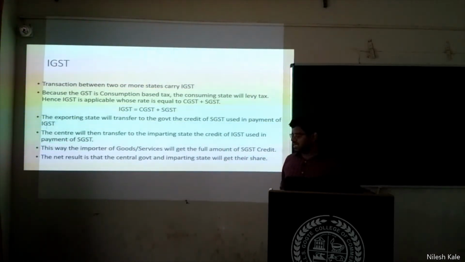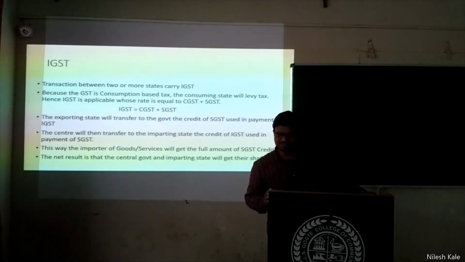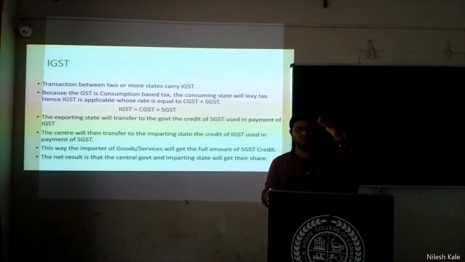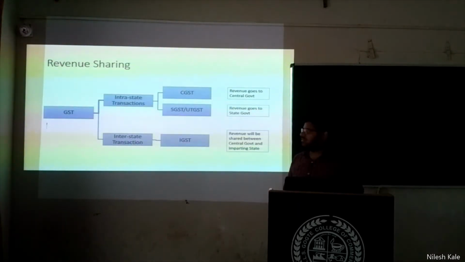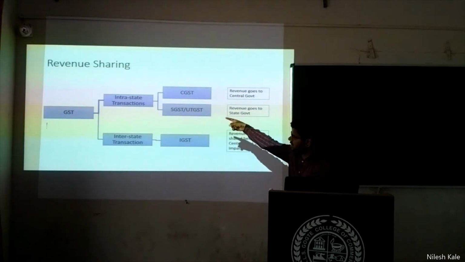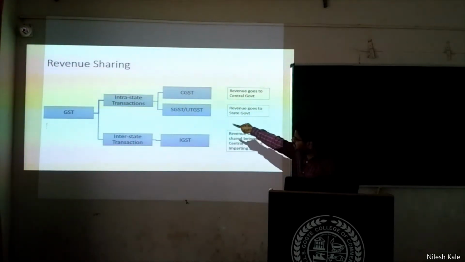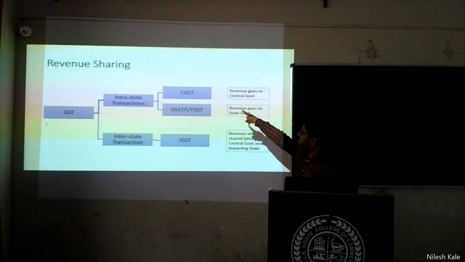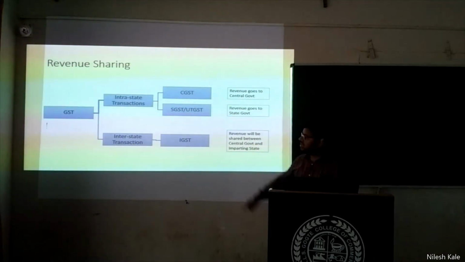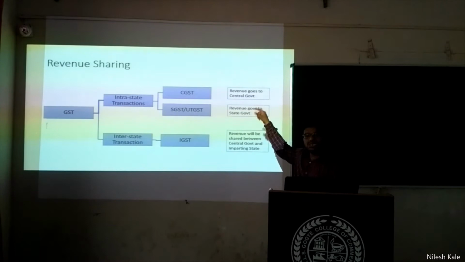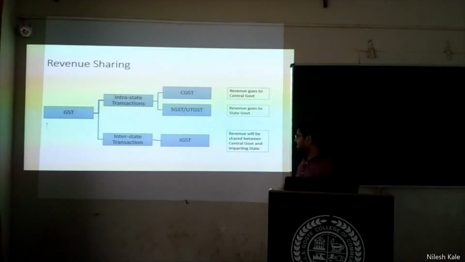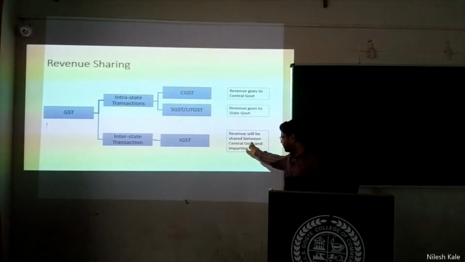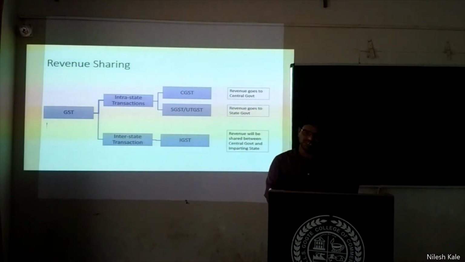The net result is that the central government and state government will get their share. Central government is getting 50%, state government is getting 50%. Now this is about the revenue sharing. Look at GST. For an intrastate transaction, CGST plus SGST is applicable, and for interstate, IGST is applicable. CGST revenue will go to the central government, SGST revenue will go to the state government. If it is UTGST, the revenue will go to that union territory, and if IGST, then the revenue will be shared between the central government and the importing states.